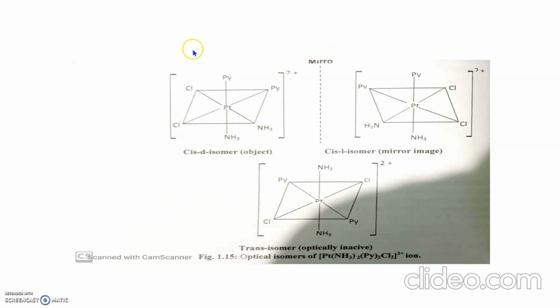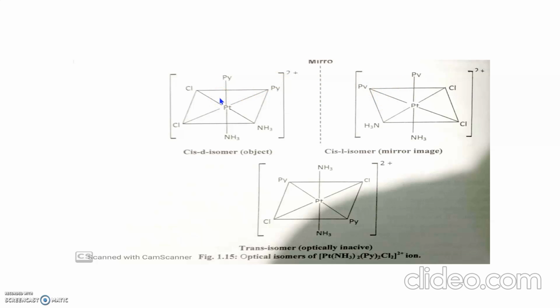Here just consider these two complexes are mirror images of each other. The trans form of this complex ion is symmetrical and hence is optically inactive, which is known as the trans meso form. These two isomers are mirror images of each other but not superimposable.